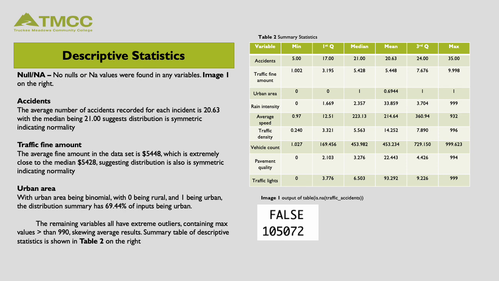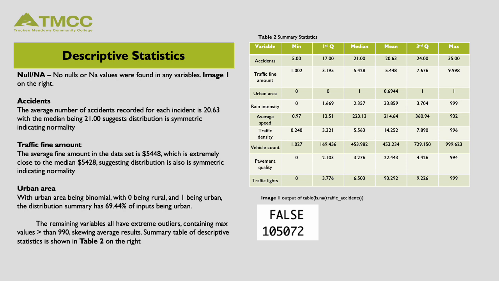Accidents. The average number of accidents recorded for each incident is 20.63, with the median being 21. This suggests the distribution is symmetric, indicating normality, because they are very close together. Same for traffic fine amount. The average fine amount in the data set is 5,448, which is extremely close to the median 5,428, suggesting the distribution is also symmetric, indicating normality.